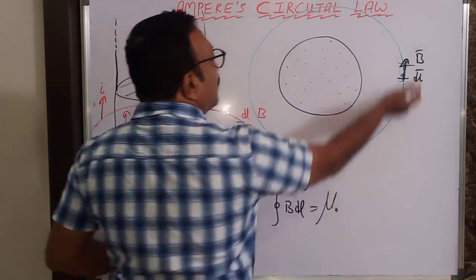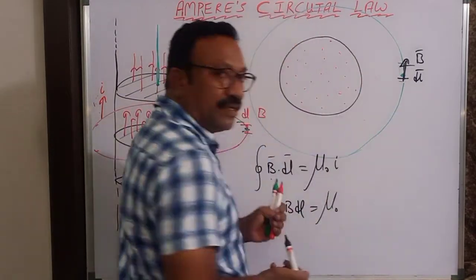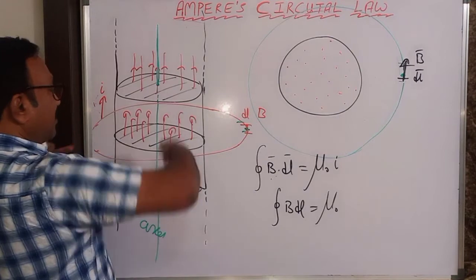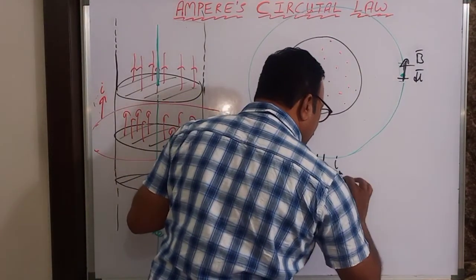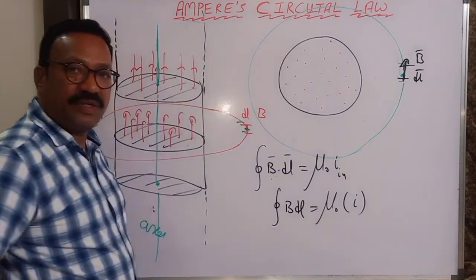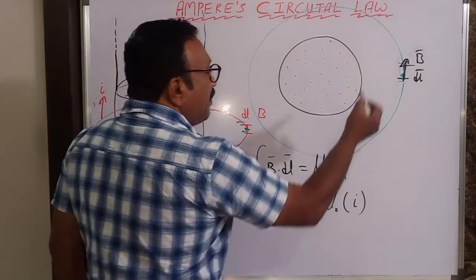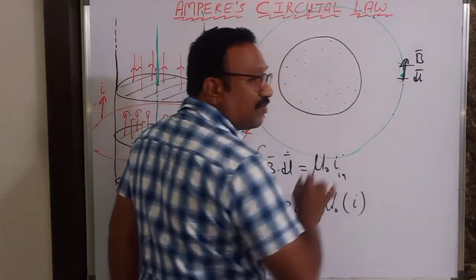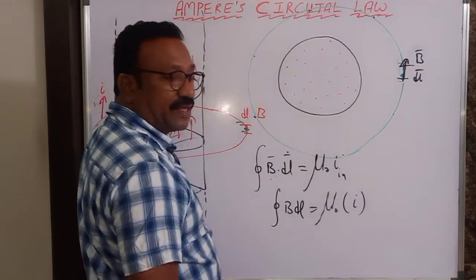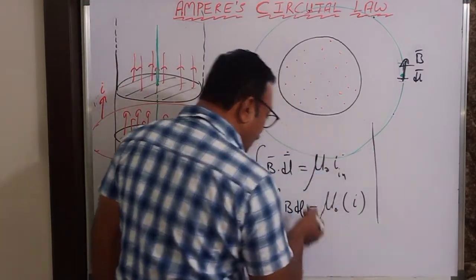Inside this curve, this is the total current I. So I will take only I now, because the current inside is I only. The magnitude of B is constant everywhere, because this is a symmetrical curve we have taken. Ampere's curve is symmetric, so B will come out of the integration.